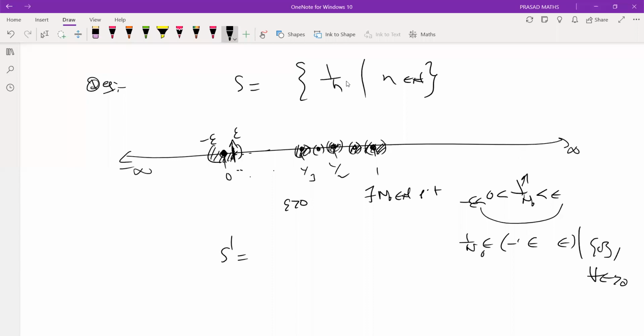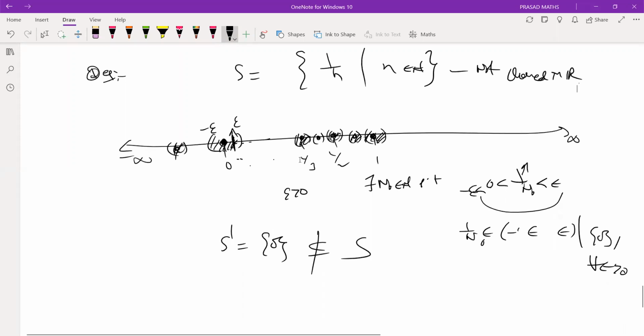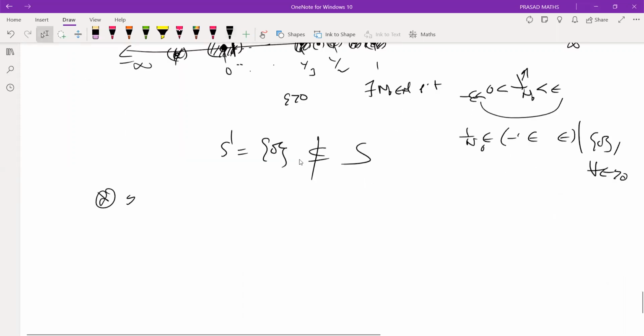So what are my limit points? Only 0 is a limit point. But is it contained in S? No, right? Therefore, it's not a closed set.